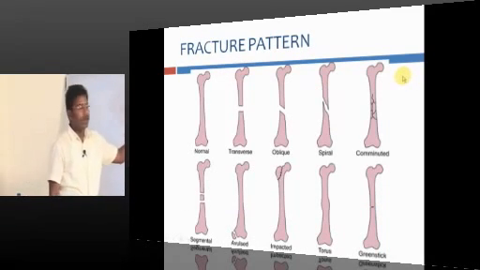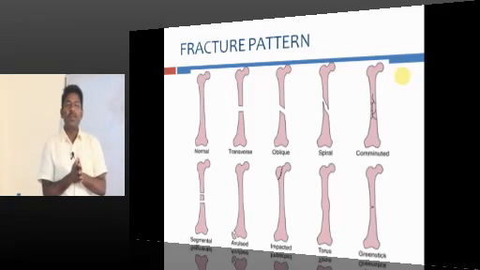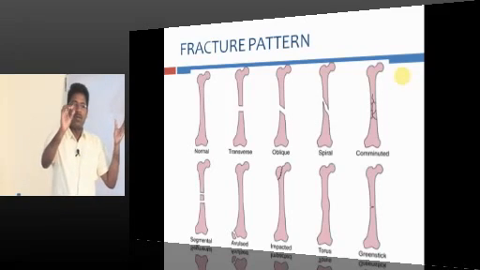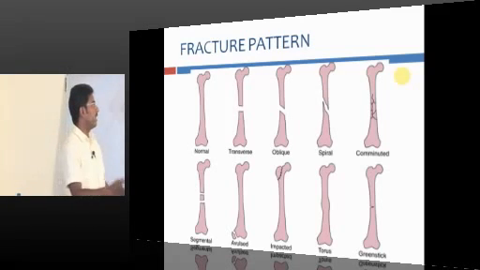One more slide. This is normal, transverse fracture, oblique fracture, spiral, comminuted. What do you mean by the word comminuted? You will have multiple fragments. Small fragments, more than 2 fragments, when you come across that, it is known as a comminuted fracture.